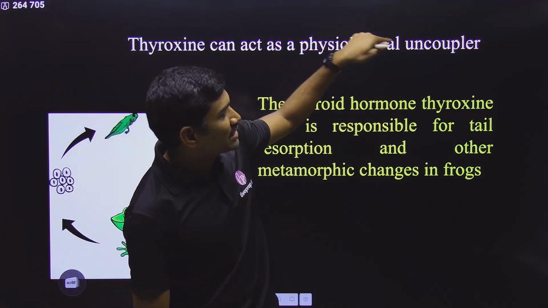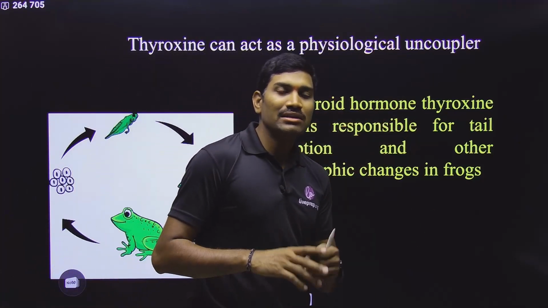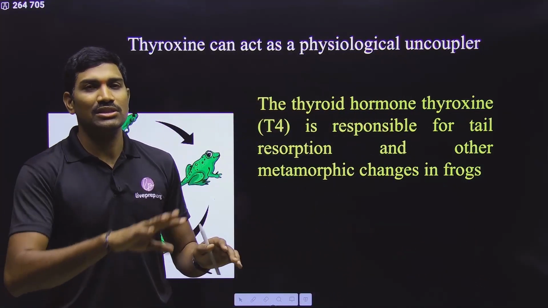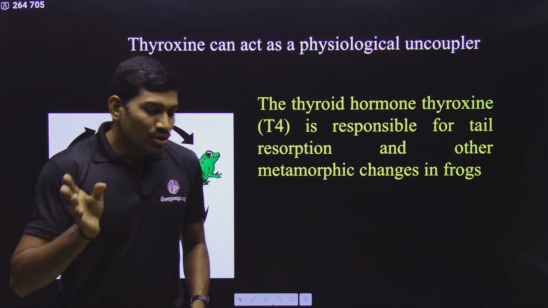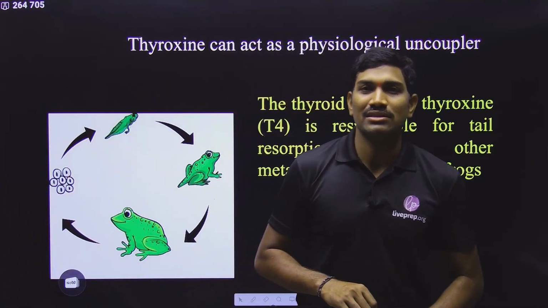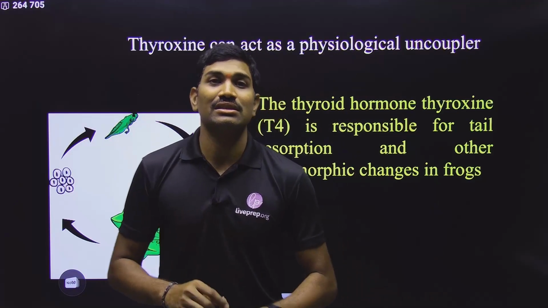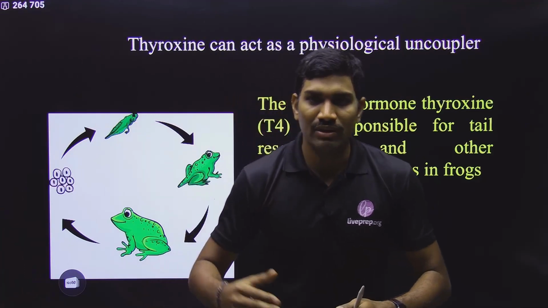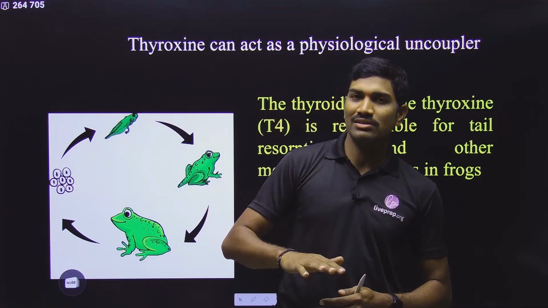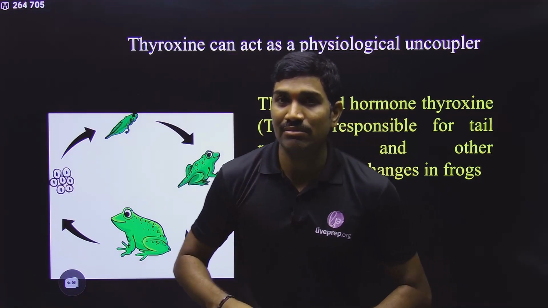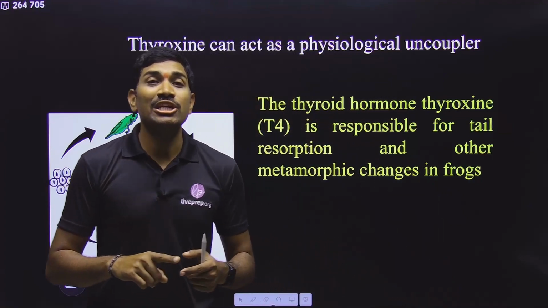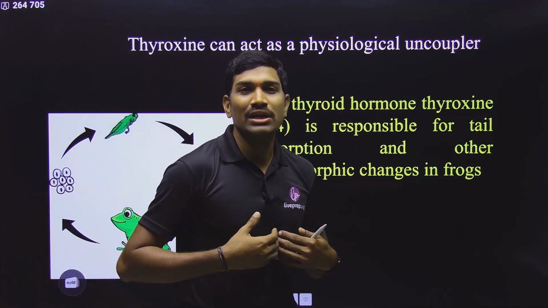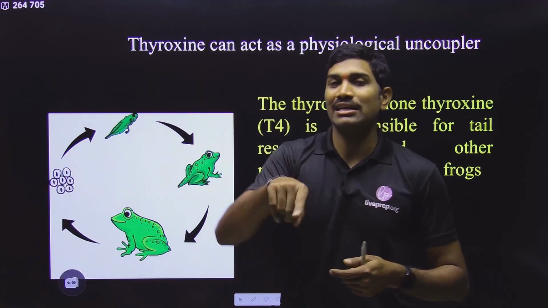But what is the role of these uncouplers? Uncouplers reduce the ATP synthesis without affecting the electron flow. Why are they reducing ATP synthesis? Because they allow the movement of H plus ions. The logic there is, just now I said, because of movement from high concentration to low concentration, when H plus ions are coming like this, some energy is released. If that energy is not used for ATP, that energy will be released as heat energy, so that energy can be used to maintain our body heat.